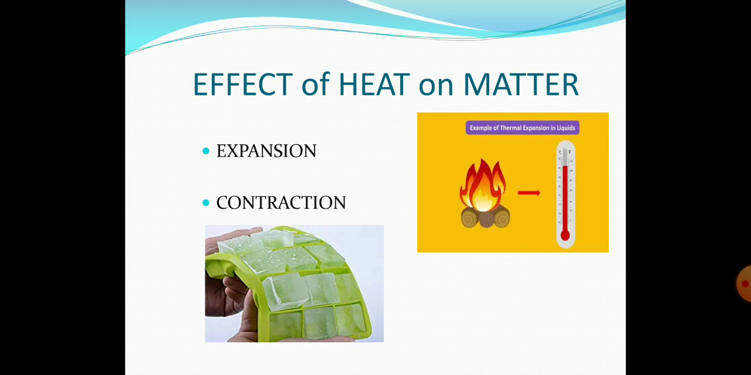Now if you want to take it out, what will happen? You will be pressing at the corners, and slowly the ice cubes will come out. That is, they have contracted. Contracted means they have reduced in size from that particular ice cube tray. That is why we are able to take the ice cubes from there.